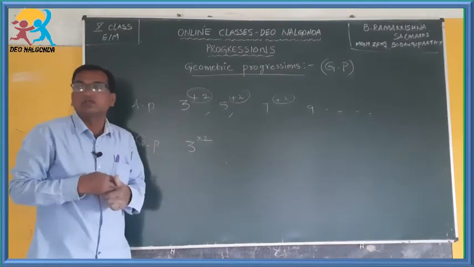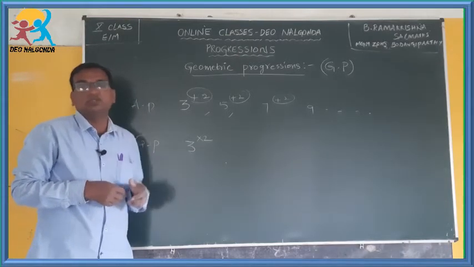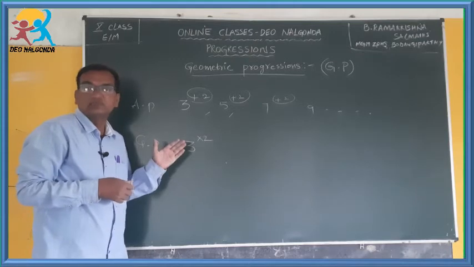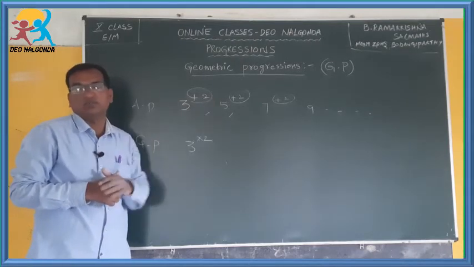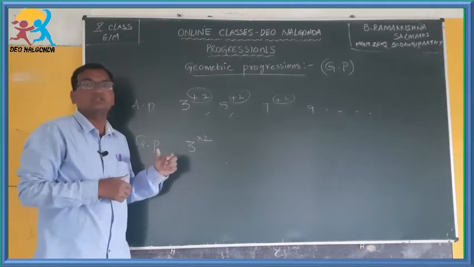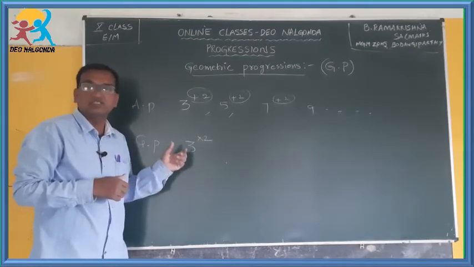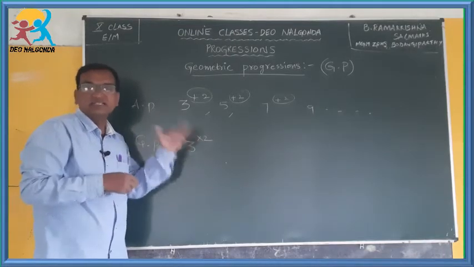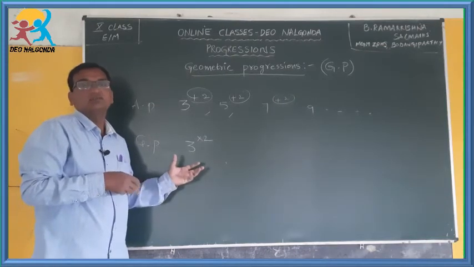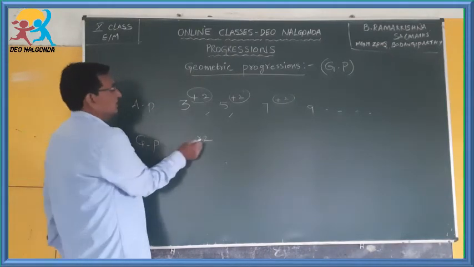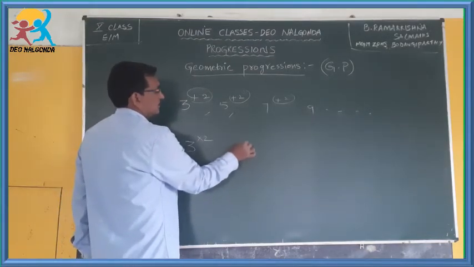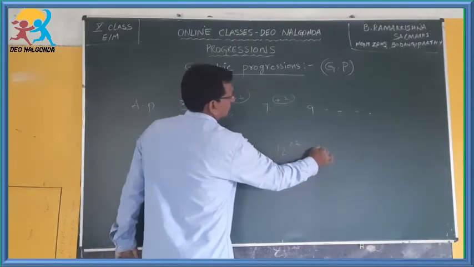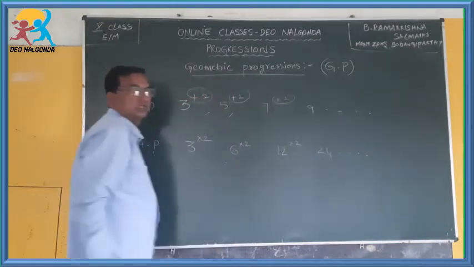So the definition of geometric progression goes like this: the successive terms are obtained by multiplying the preceding terms. Once again I want to repeat this: the successive terms of a geometric progression are obtained by multiplying a fixed value to the preceding terms. We get a geometric progression. Means 3 into 2 is equal to how much? 6. Now again 6 into 2 is how much? 12. 12 into 2 is how much? 24. Like that this goes on.